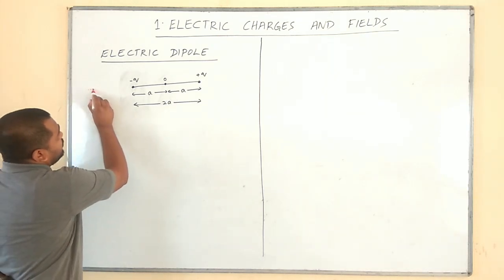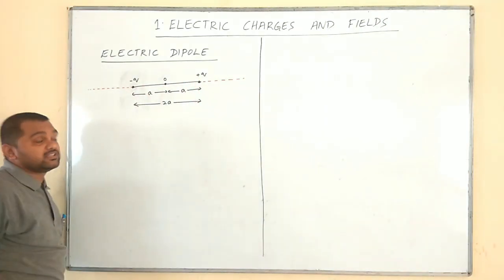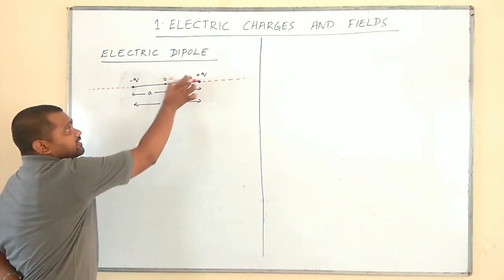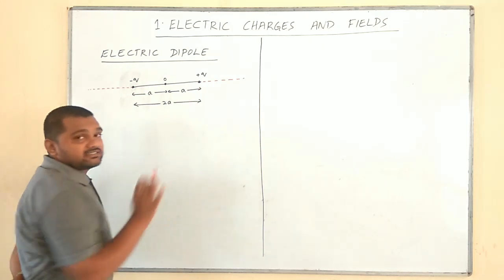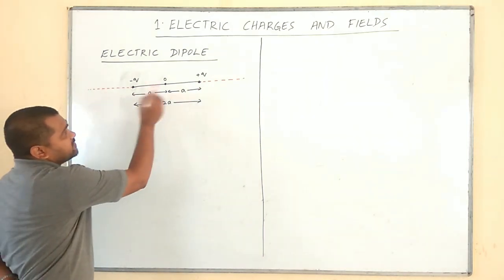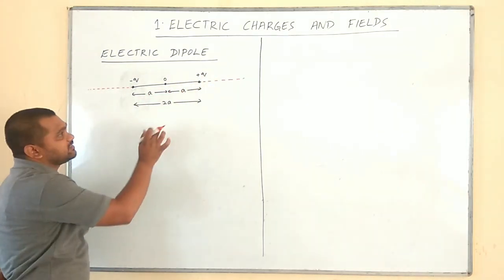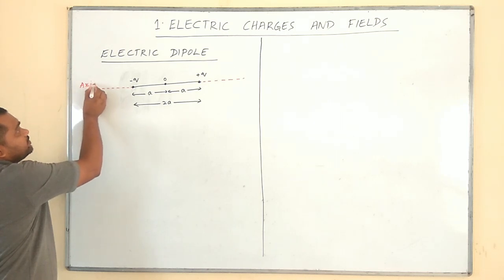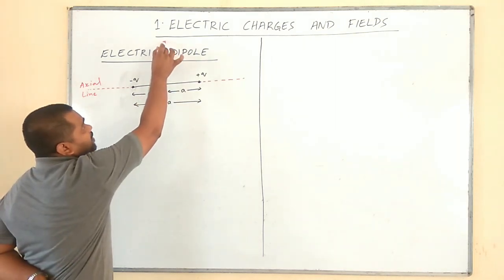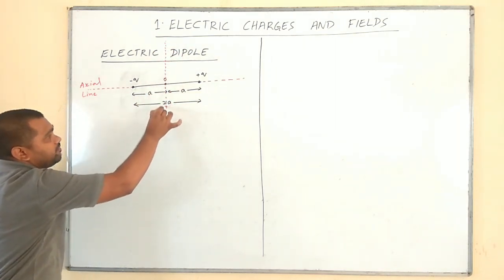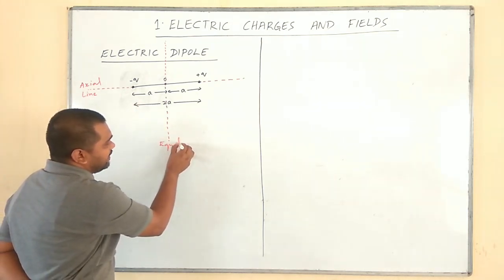An imaginary line which passes through both the charges and the center of the electric dipole. So actually the distance between these two charges is said to be the dipole length. So it is said to be the dipole axis. An imaginary line which passes through the center of the electric dipole along its length or dipole axis is said to be the axial line. Similarly, an imaginary line which passes through the center of the electric dipole and perpendicular to the dipole length is said to be the equatorial line.